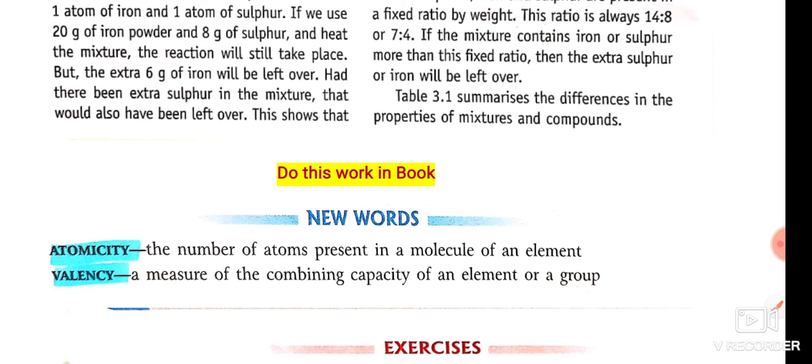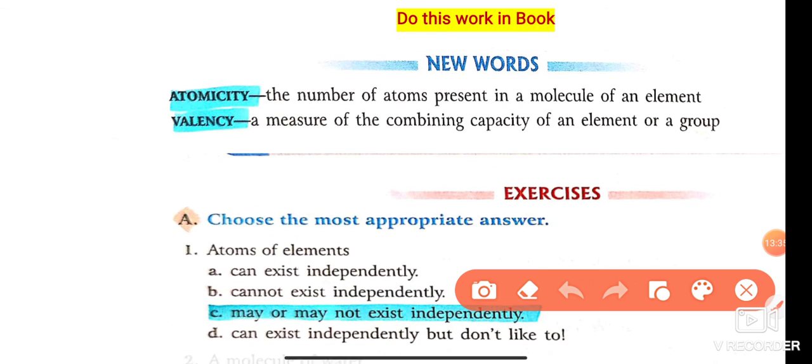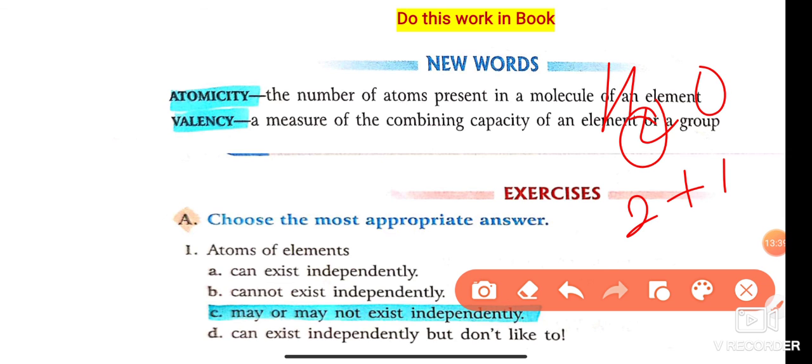Next term is atomicity. The number of atoms present in a molecule of an element is its atomicity. For example, H2O. How many atoms are present here? 2 atoms of hydrogen and 1 atom of oxygen, so the atomicity is 3.